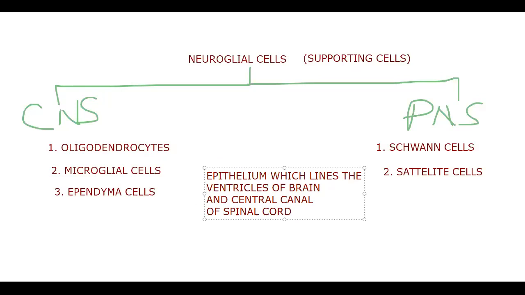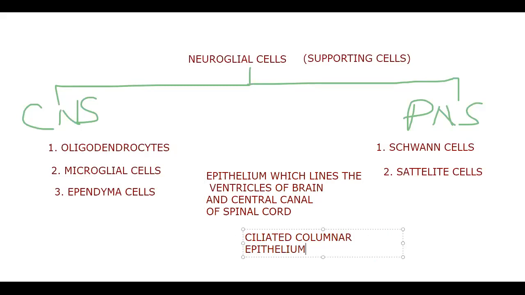We practiced it so much earlier, but unfortunately, even when I said the answer, some people are not saying it. The epithelium which lines the ventricles of the brain and central canal of the spinal cord is ciliated columnar epithelium, and that is called ependyma cells.